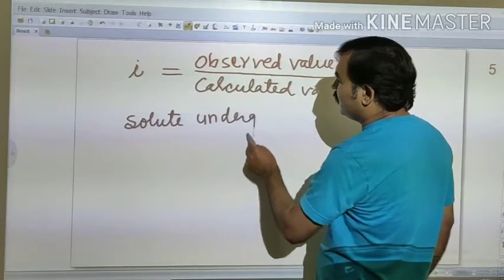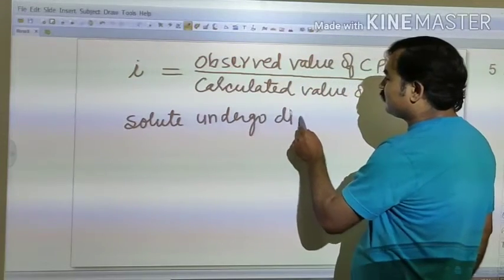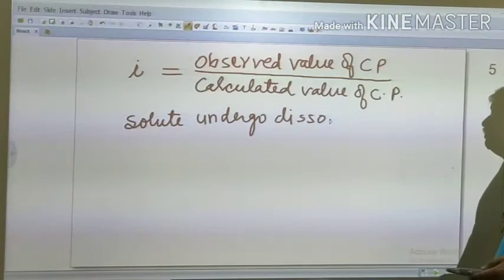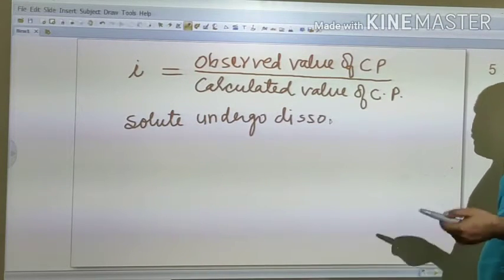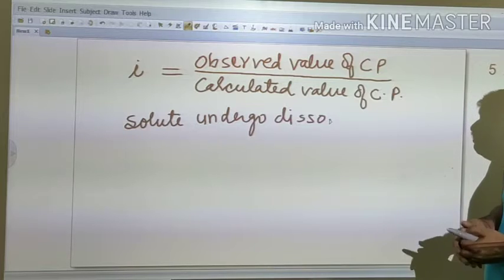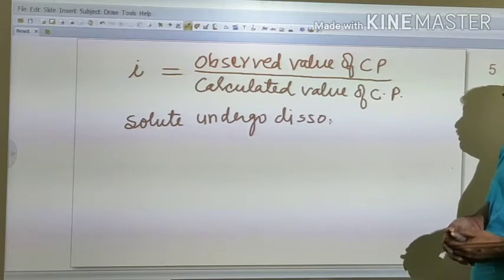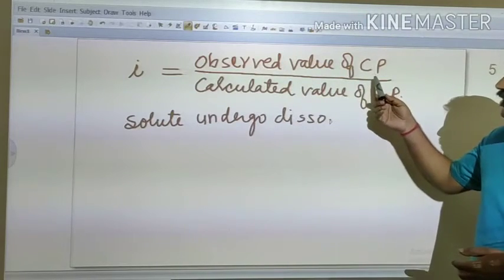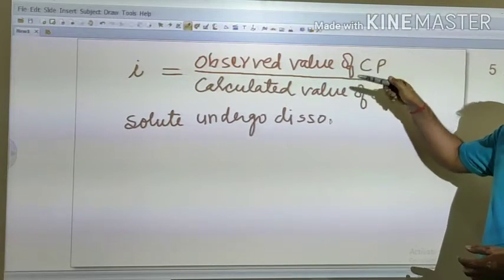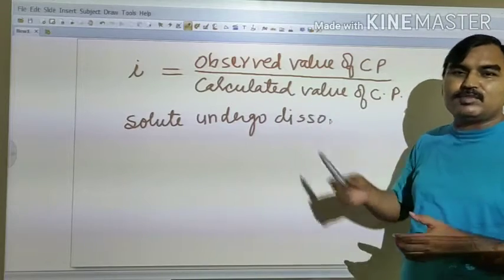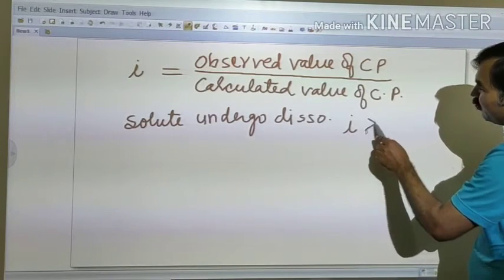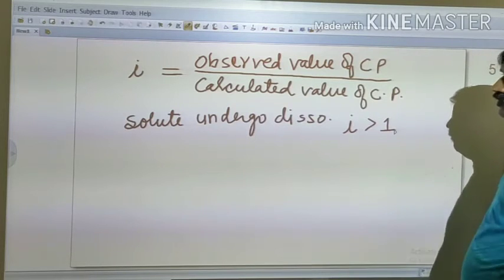So, if solute undergoes dissociation, then what happens? Number of particles increases, and because of increase in number of particles, the observed value of colligative property will be greater than the theoretical value of the colligative property. That is, in this case, i will be more than 1.